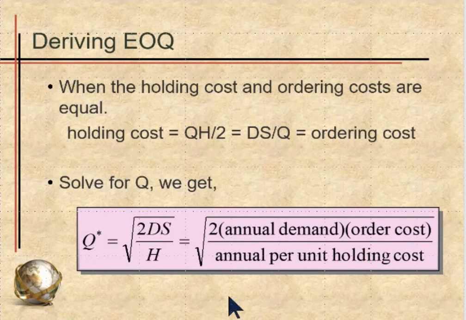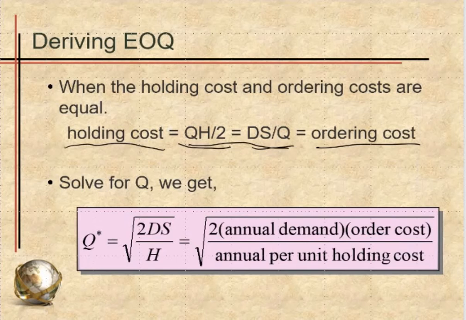Now, when the holding cost and the ordering cost are equal, we know that the holding cost equals Q times H over 2, and ordering cost equals D times S divided by Q, so these two are equal to each other, which is the same thing as holding cost equals ordering cost.